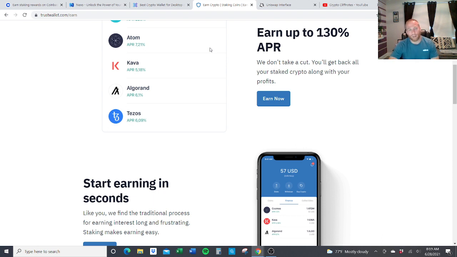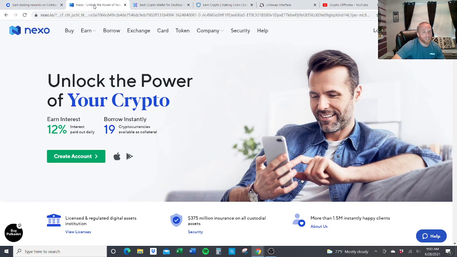Just know I'm not a financial advisor. This is just some stuff I've been testing the waters with. A few of these I have going, and they do pay out daily. That is what's cool with this. Another wallet. This is one I'm actually using. This is one of the tokens I'll be reviewing in the next video, Nexo.